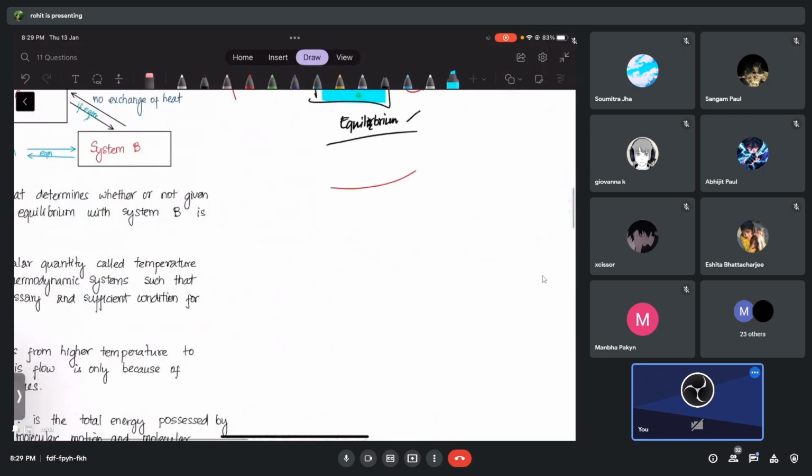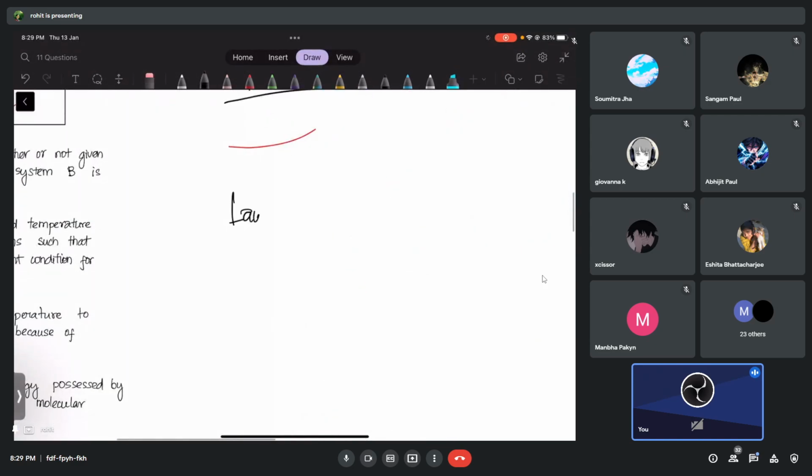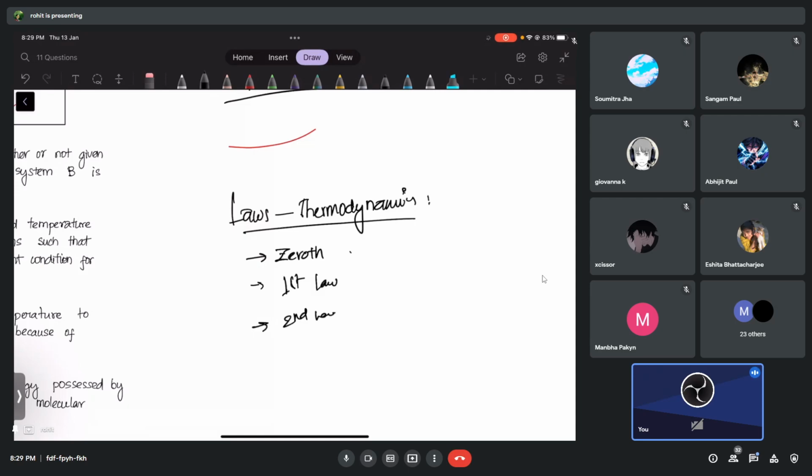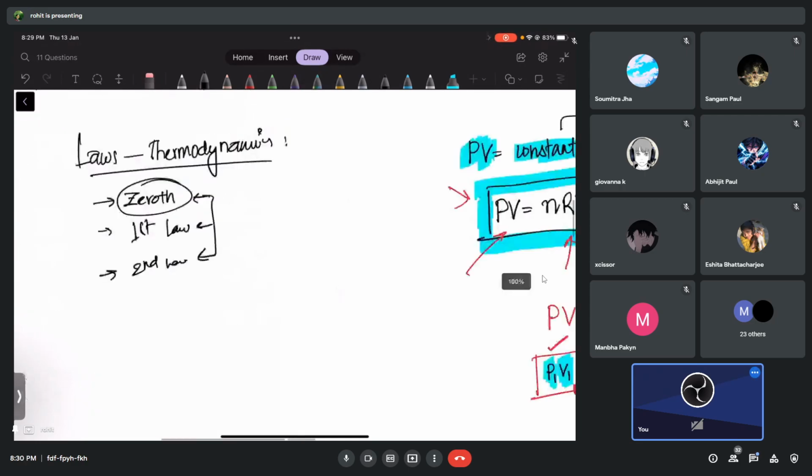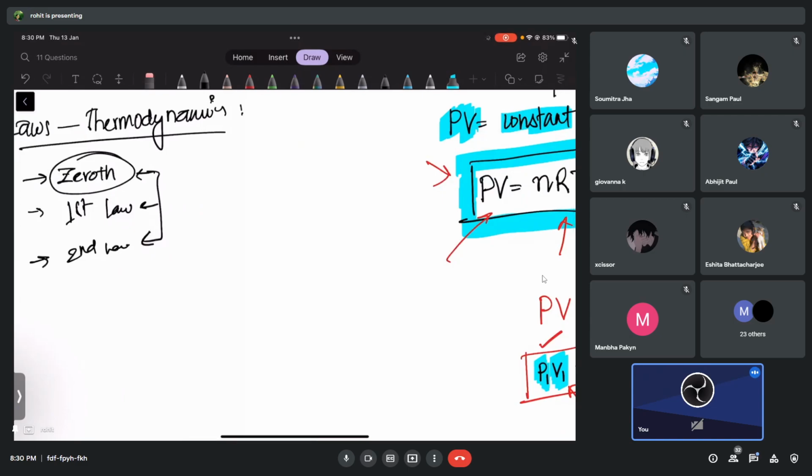Let me tell you about the laws in thermodynamics. There are three laws we are going to study. One is called the Zeroth law. We don't have a first law in Newton's sense; in Newton we have the first, second, and third laws, and gravitation is another law. But in thermodynamics we have the Zeroth law, then the first law, and then the second law. These three we have to study in your course. The Zeroth law is very simple; I'll just quickly tell you what it is. Very, very simple, not difficult.